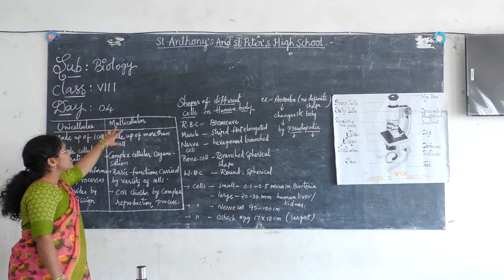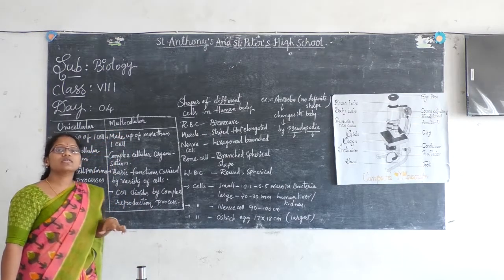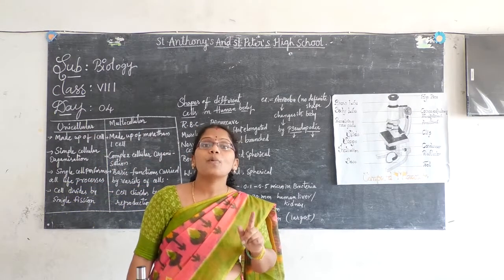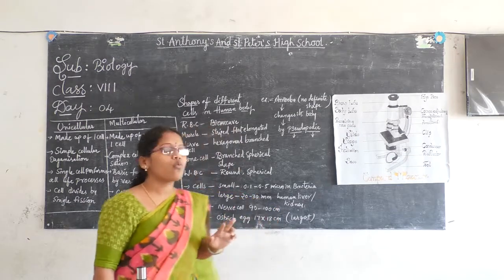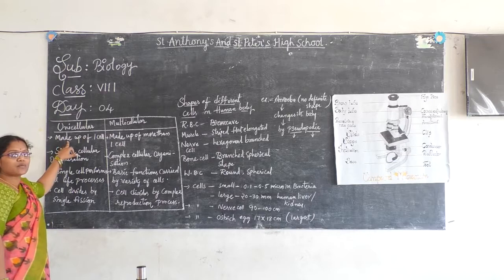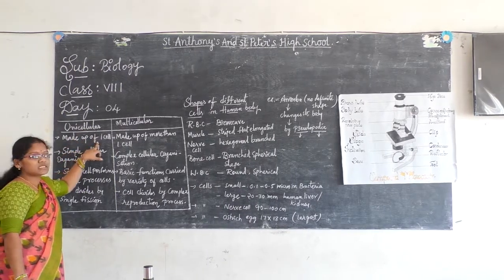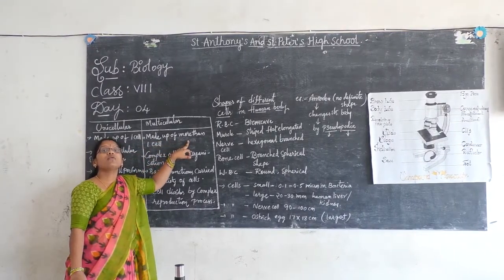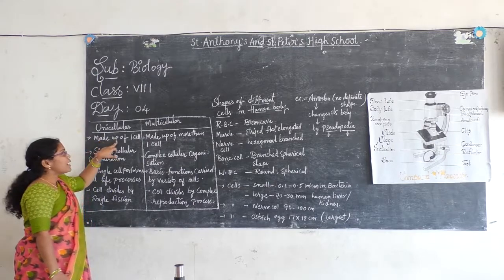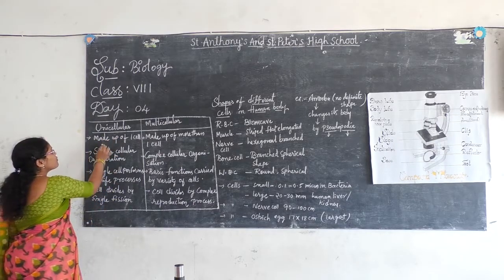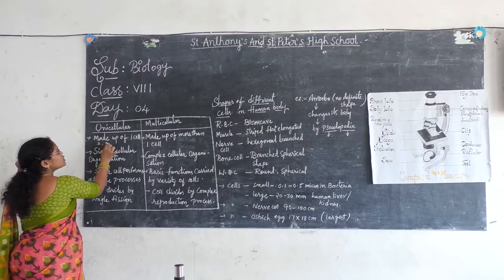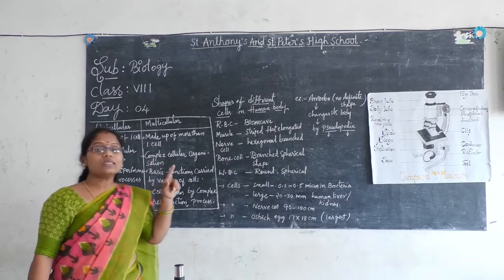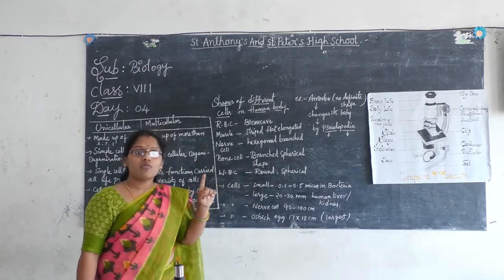See here, unicellular and multicellular, already we have discussed what is meant by unicellular. Unicellular means containing one cell, multicellular means containing more than one cell. So here you see, point 1 says about the organism made up of one cell, right? And coming to the multicellular, the organism which is made up of more than one cell. So for made up of one cell, we can take an example of what? Amoeba, paramecium, euglena, etc. These all will come under the unicellular organism where they contain only one cell.